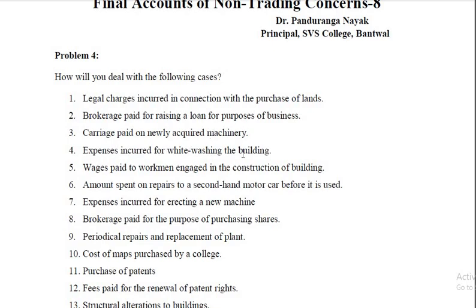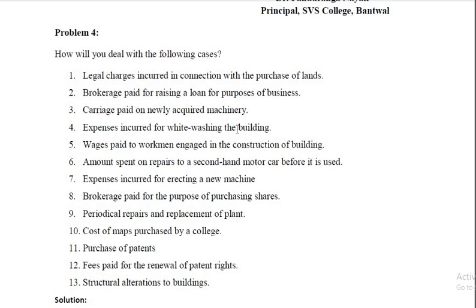Expenses incurred for whitewashing the building. So this is to maintain the asset, that is building, and therefore that is recurring in nature, revenue expenditure debited to income and expenditure account. Wages paid for workmen engaged in construction of building. Any wages paid for construction of the building, that is in the nature of capital expenditure.